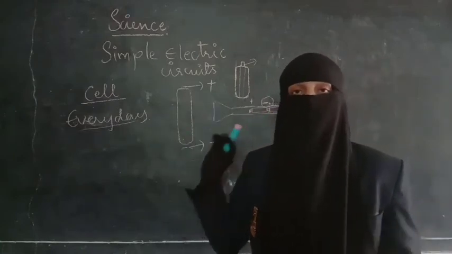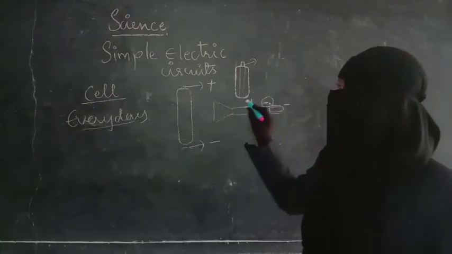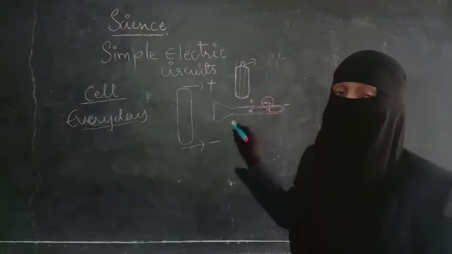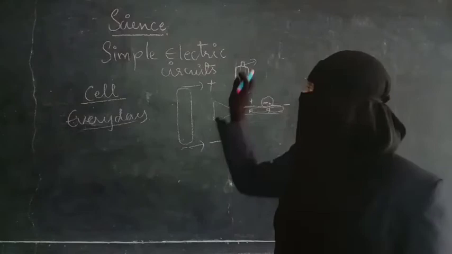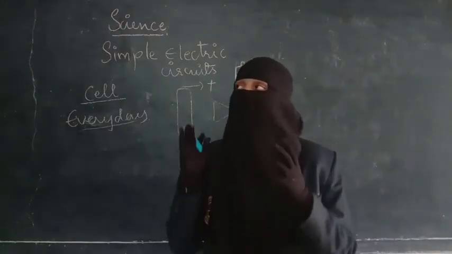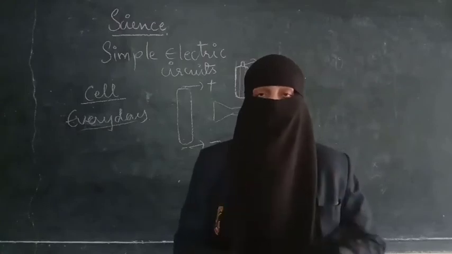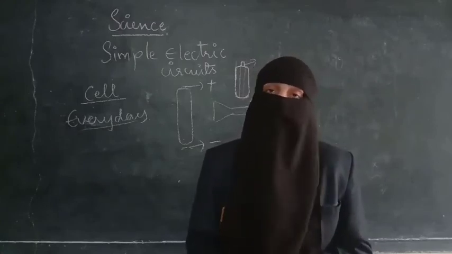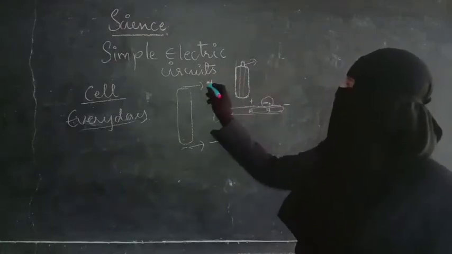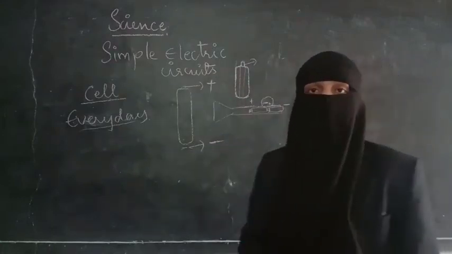Yes, obviously the chemicals are present in this cell, and this complete cell is sealed. It is having a metal cap, and this side it is also sealed. That means that complete this cells are sealed. Regarding this cell, we will be having a brief explanation in the 7th class. So, how many terminals are there? 2 terminals, positive and the negative terminal.